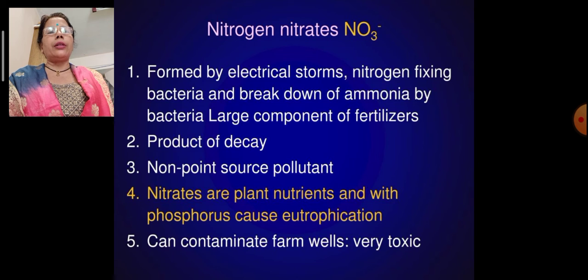Now nitrates, NO3 minus, form by electrical storms, nitrogen fixing bacteria and breakdown of ammonia by bacteria. They are a large component of fertilizers, and a product of decay too. Non-point source pollutant, that is also the nitrogen nitrates. Nitrates are plant nutrients and with phosphorus cause eutrophication, which can contaminate farm wells. So it's very toxic.